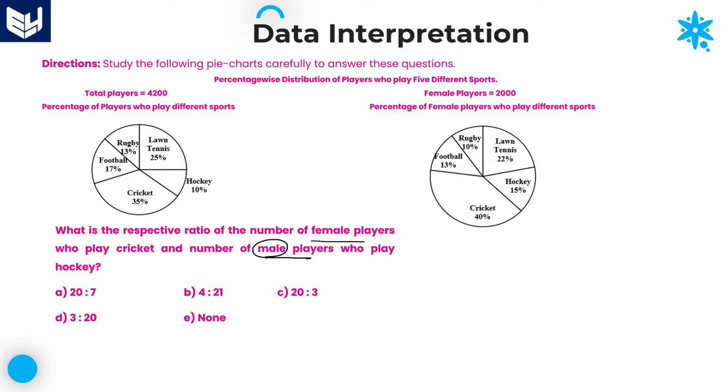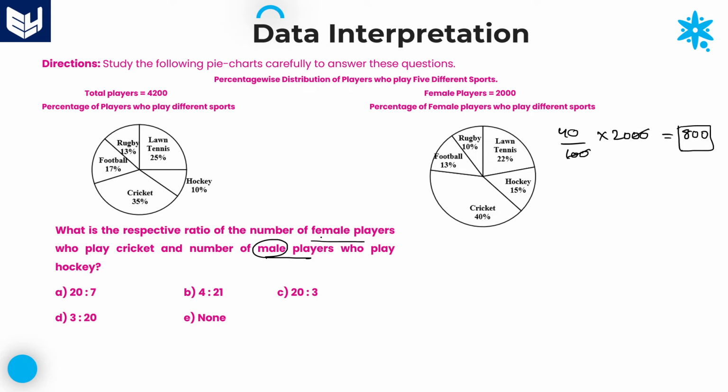That is 40 percentage of the total female players, 2000. Two zeros cancel. 40 into 20, that is 800. 800 is the number of female players who are playing cricket. That is the first value.